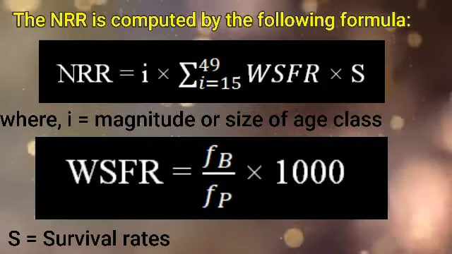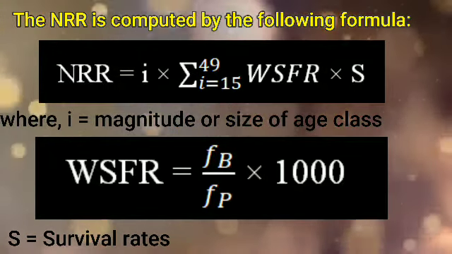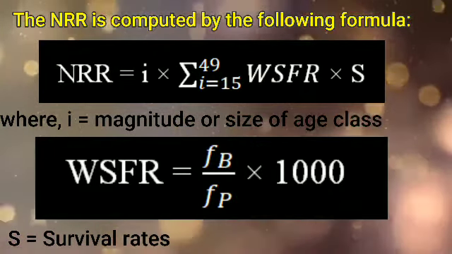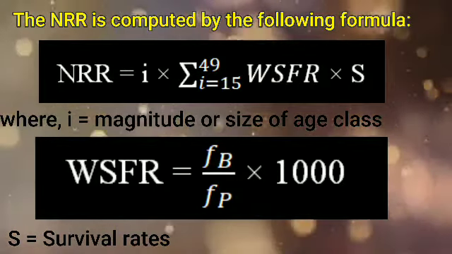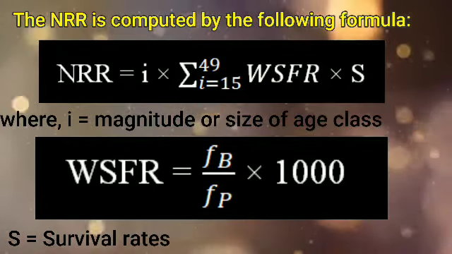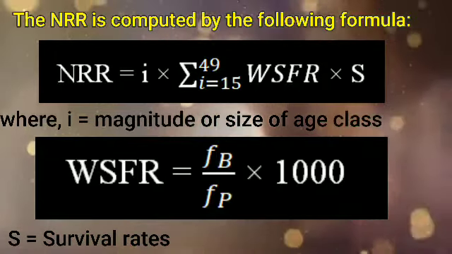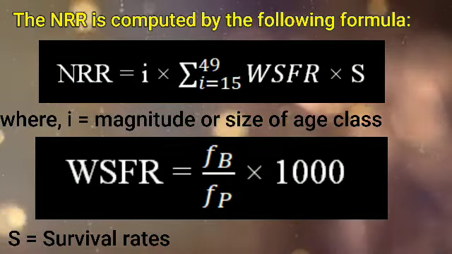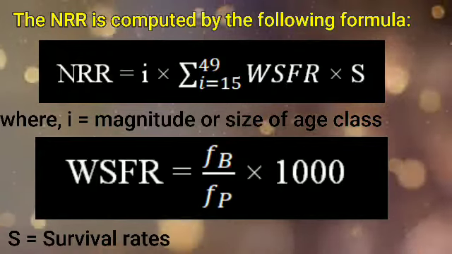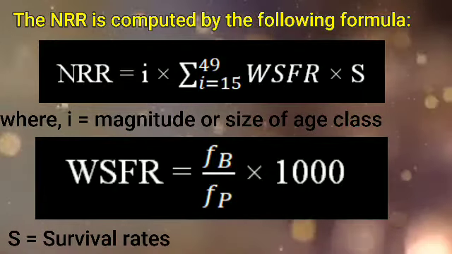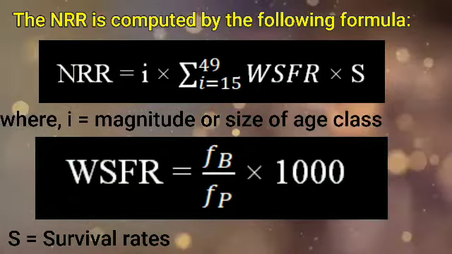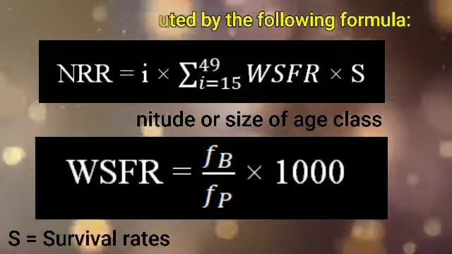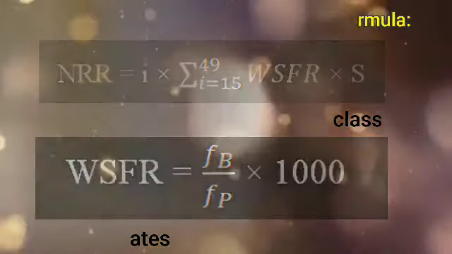Here in the concept of net reproduction rate, survival rates will be given, that is the time period of the survival of an individual. So survival rates will be given and you should find the WSFR values for the given age groups. So NRR is computed based on the formula I into sigma WSFR into S, where S equals the survival ratio. WSFR is computed based on the formula female birth divided by female population, multiplied by 1000.